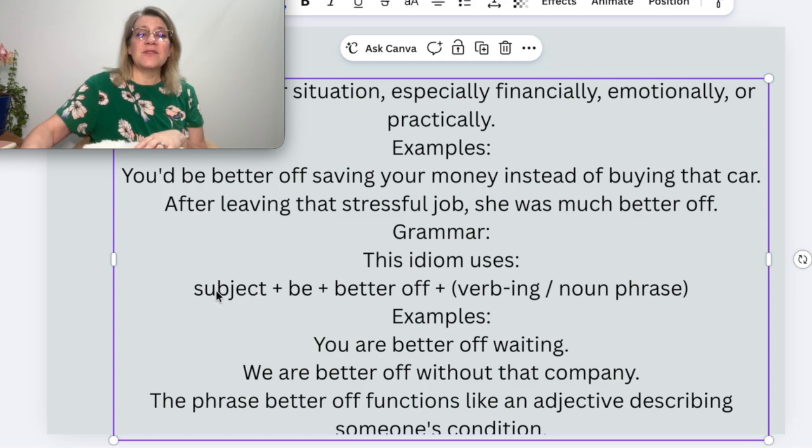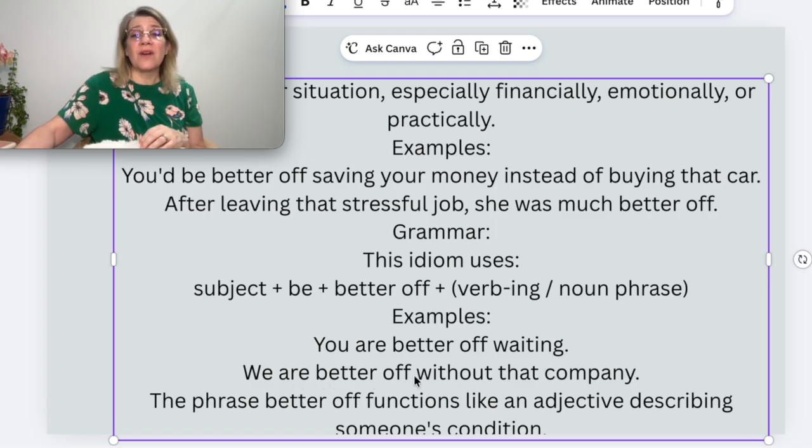So you have a subject, then be, and then you have better off, okay? You are better off waiting. Here we have you are waiting, which is a present continuous. You are better off waiting. So you're using the verb in a present continuous for this one.